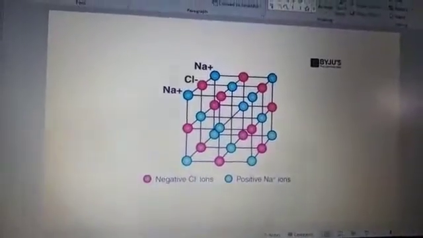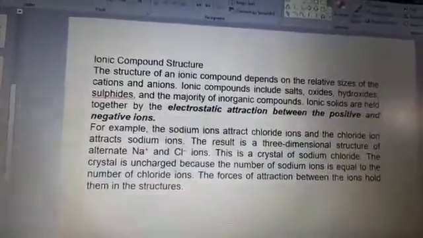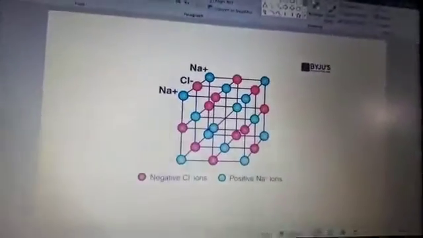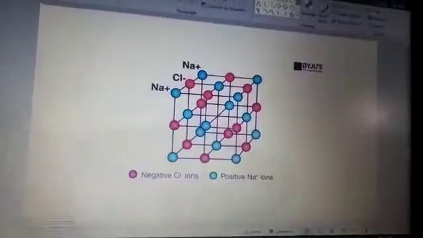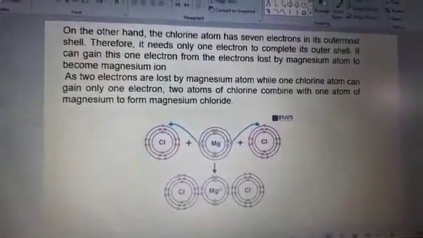Then I show the structure of the sodium chloride. The forces of attraction between the ions hold them in their structure. You can see this structure. After that, I explain another example of the magnesium chloride.